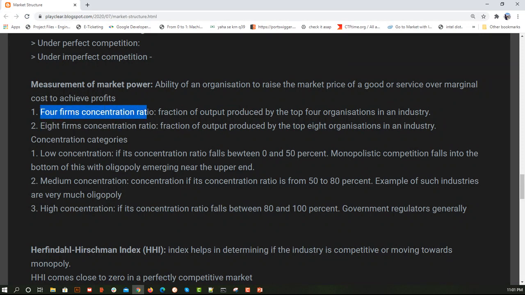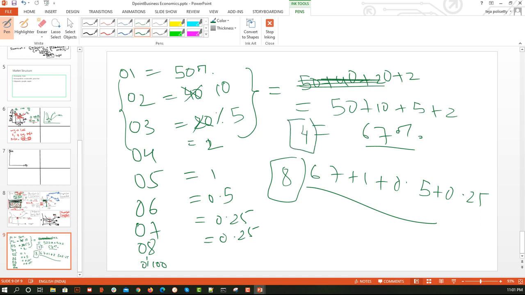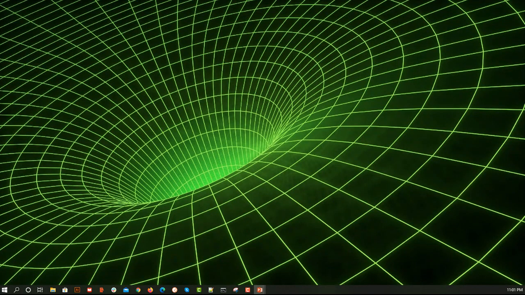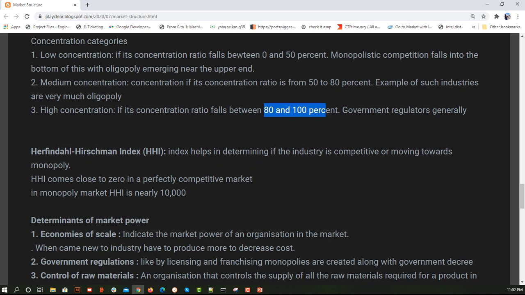Similarly, when asked about the 8 firm concentration ratio, we consider the first 8 organizations, that is 67 plus 1 plus 0.5 plus 0.25. So this is our top 8 and this was our top 4. We are simply doing the summation to identify the overall market share held by the top 4 or the top 8 companies. Based on the percentage outcome, we categorize them into low, medium and high concentration. 0 to 50 means low, 50 to 80 means medium, 80 to 100 means high concentration. This was one of the measurements of market power.